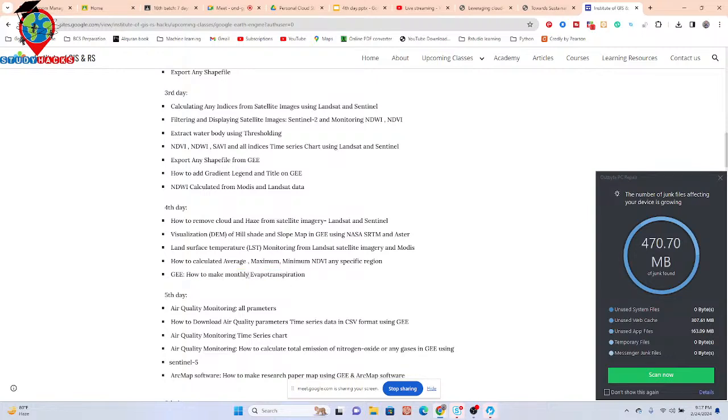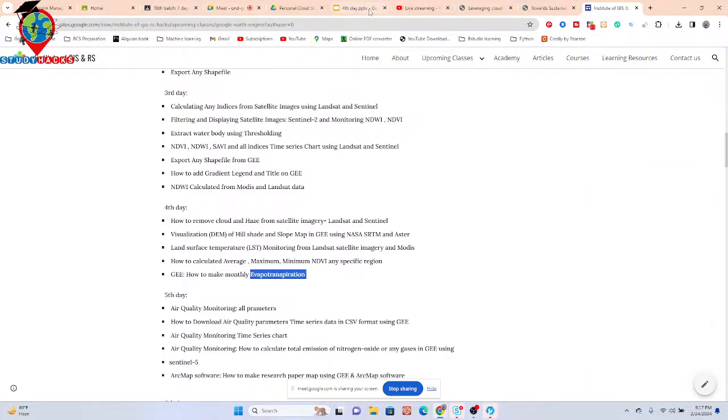Okay, we already discussed that. Suppose there are two types of chart: one is the ready-made data set, another is the unready-made data set. But we have not completed the monthly time series chart. Sometimes when you want to work with different types of monthly-wise data, then you need the monthly time series chart. So that's why I also try to show you how we can create the monthly time series chart. I set the example for evapotranspiration, but you can easily use this method for other types of indices, no problem. Okay, so let's go. We try to start.